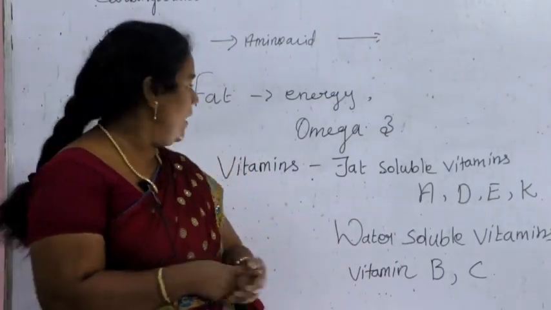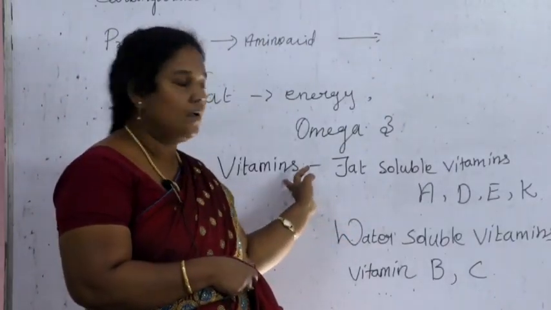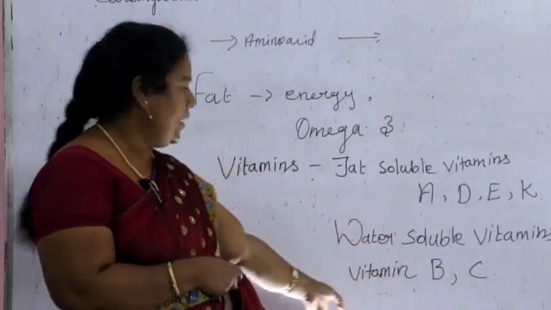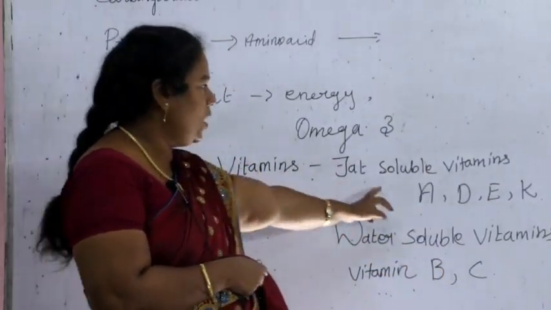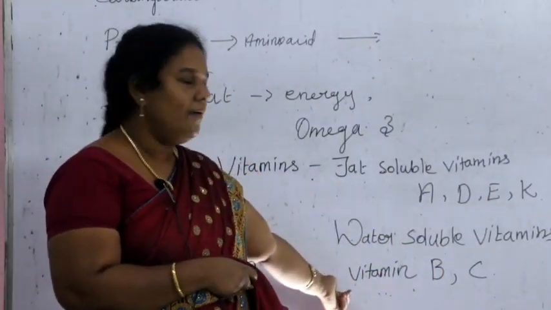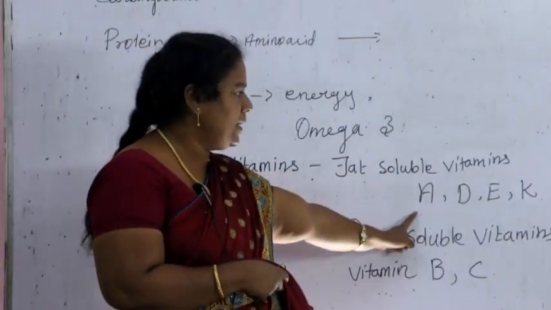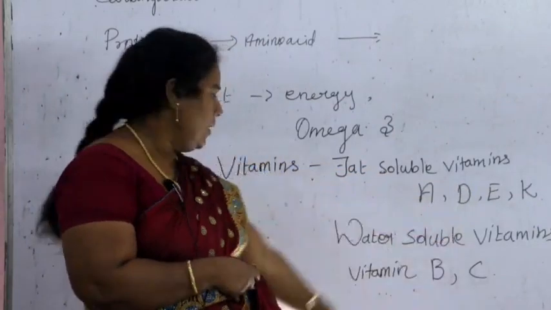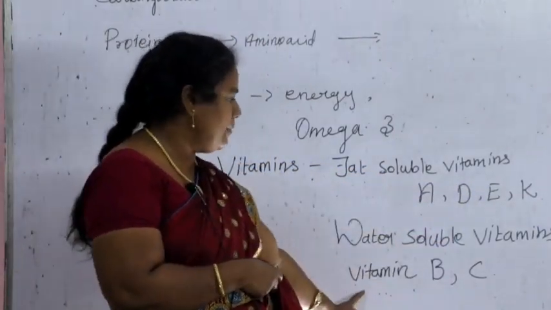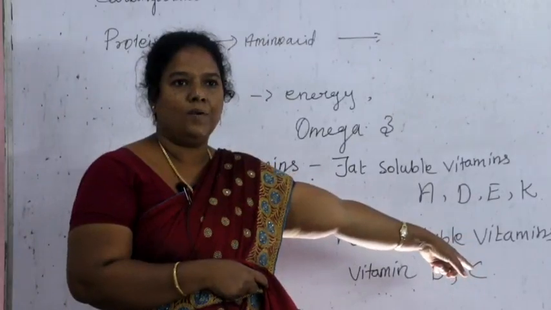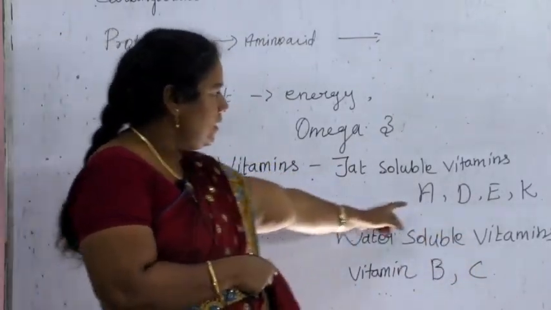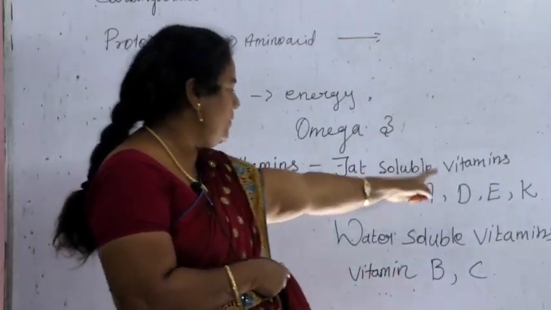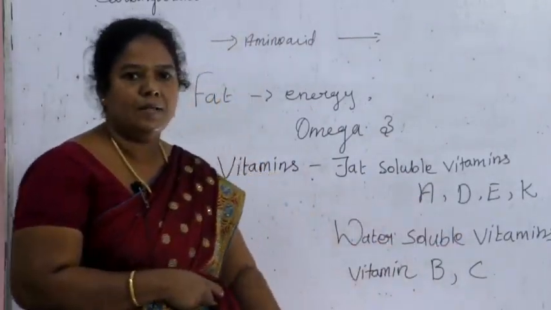Are you clear? There are 2 types of vitamins, fat soluble vitamins and water soluble vitamins. What are the 2 types of vitamins? Fat soluble vitamins and water soluble vitamins. Fat soluble vitamins are vitamin A, vitamin D, vitamin E and vitamin K. Water soluble vitamins are vitamin B and C. Totally how many vitamins are there? 6 vitamins are there.